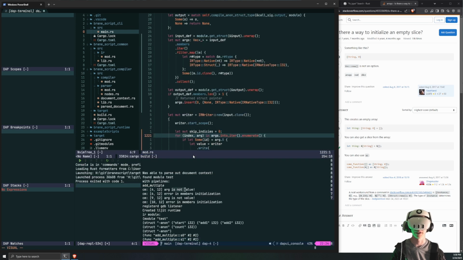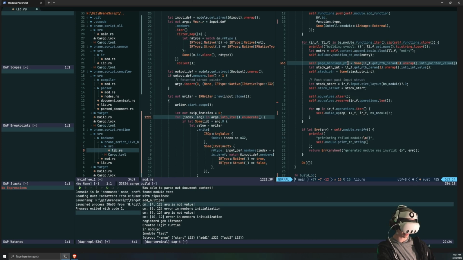I still have the arg is not value. I'm thinking of the input pointer. I didn't give people access to the stack pointer. I gave people access to the input pointer, which in this case would be the output pointer.